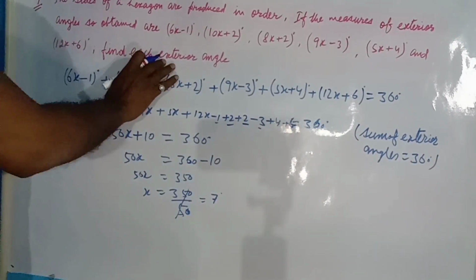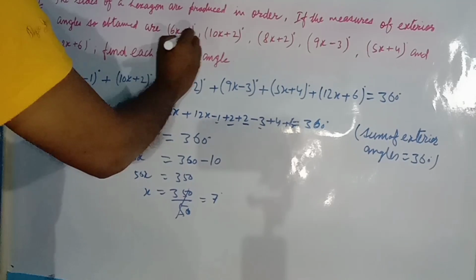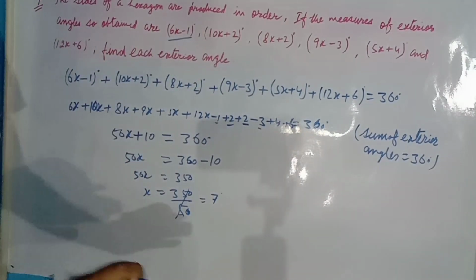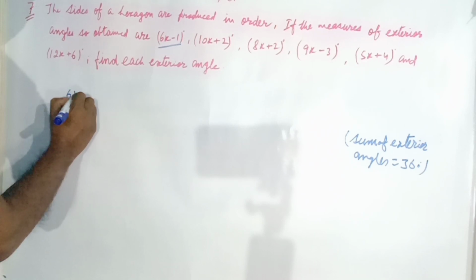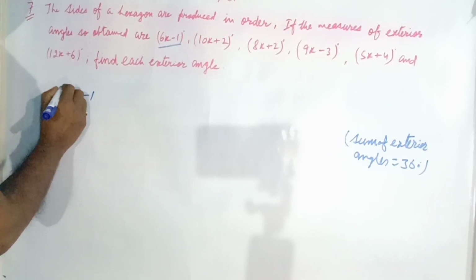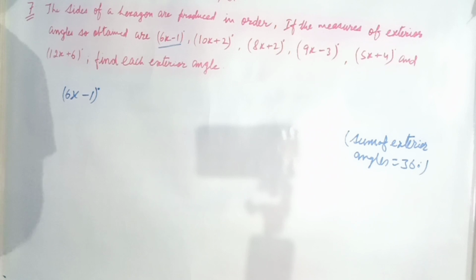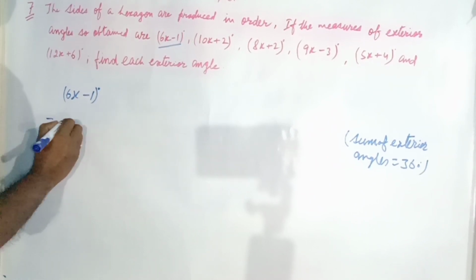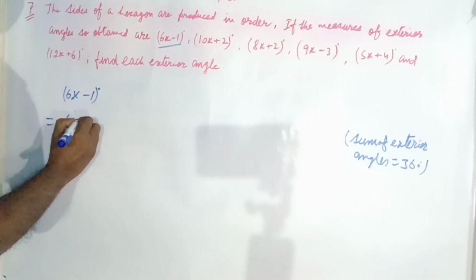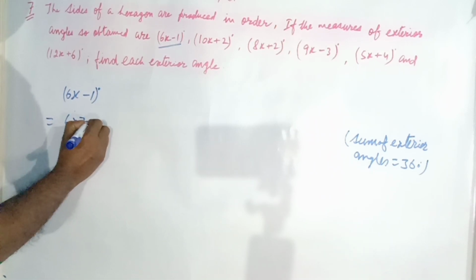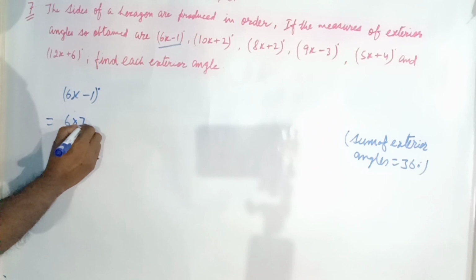Then we have to find each exterior angle. The first exterior angle is 6x minus 1 degree. In the place of x we have already got 7, so we write 7.